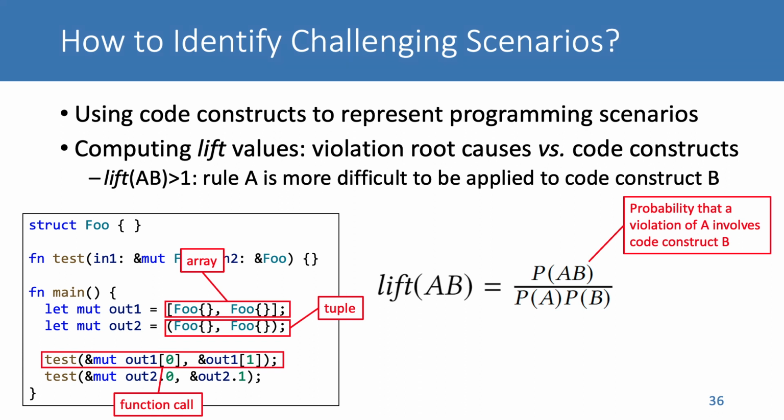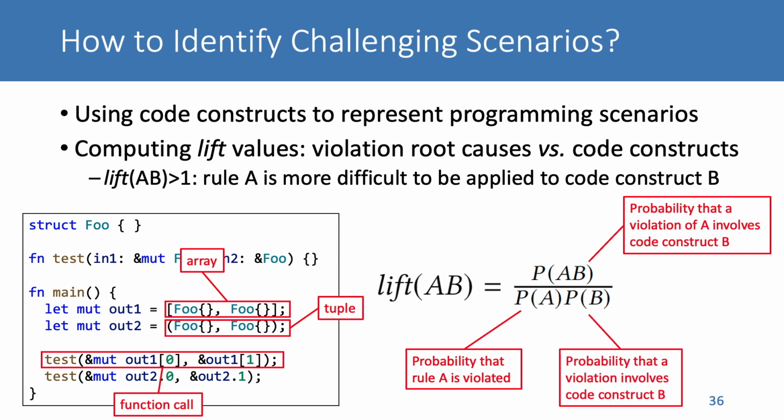PAB represents the probability of a violation that is due to root cause A and also involves B. PA means the probability of a violation that is due to A. PB denotes the probability of a violation involving B.